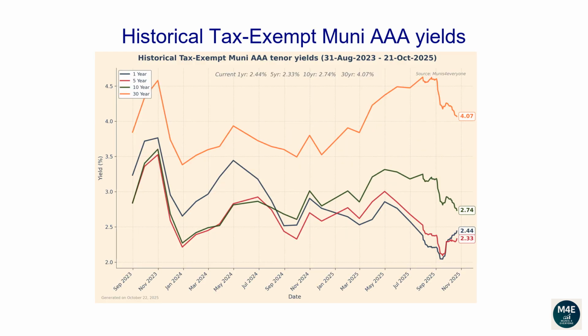This line plot and the next plot show how each tenor of the Muni yield curve has changed over time. From the 31st of August 2023 to the 21st of October 2025, the 1-year yield has dropped from 3.24 to 2.44. The 5-year yield has dropped from 2.85 to 2.33. The 10-year yield has dropped from 2.84 to 2.74. The 30-year yield has increased from 3.85 to 4.07.